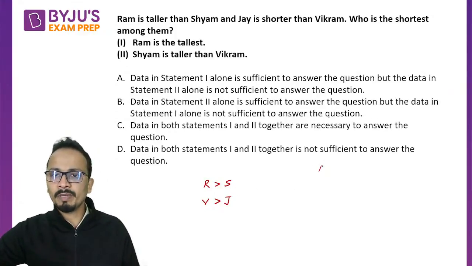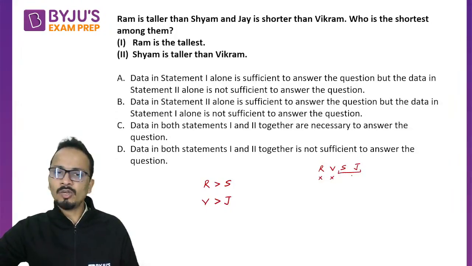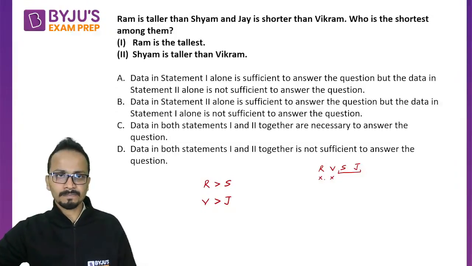Now we have four people: R, V, S and J. So obviously R and V cannot be the shortest. Among S and J, one has to be the shortest. Without reading any of the statements, I can say this.